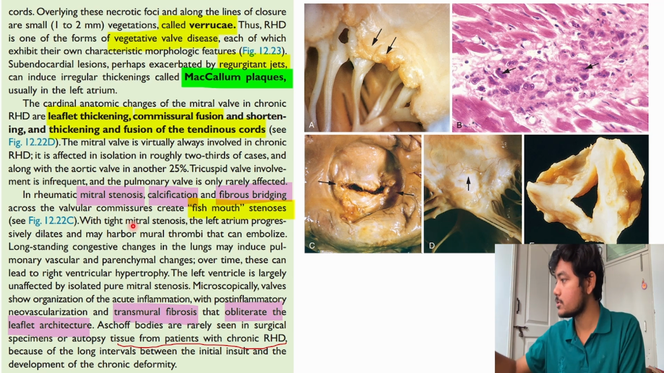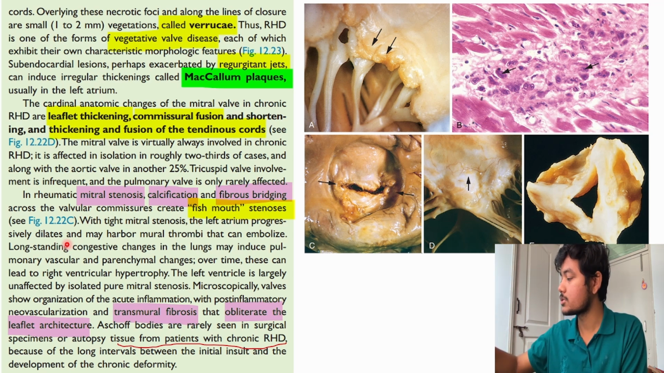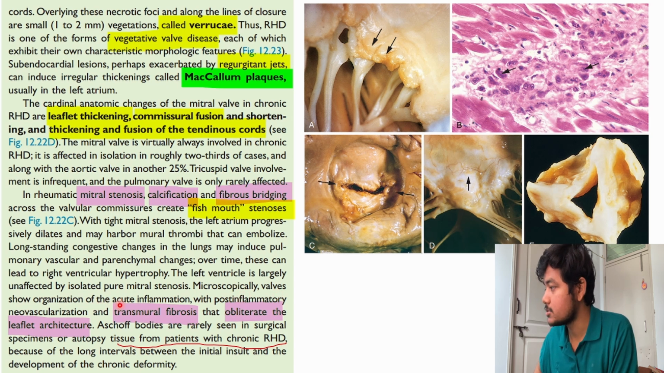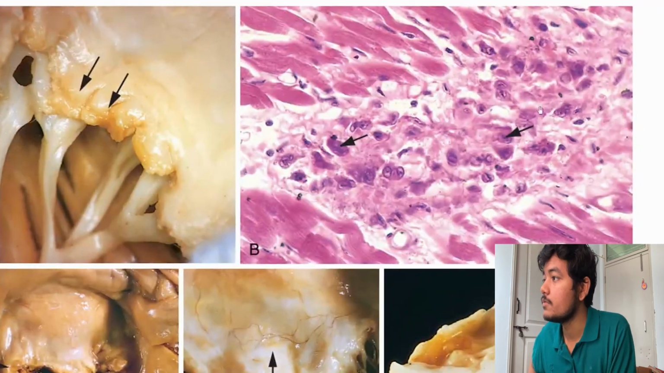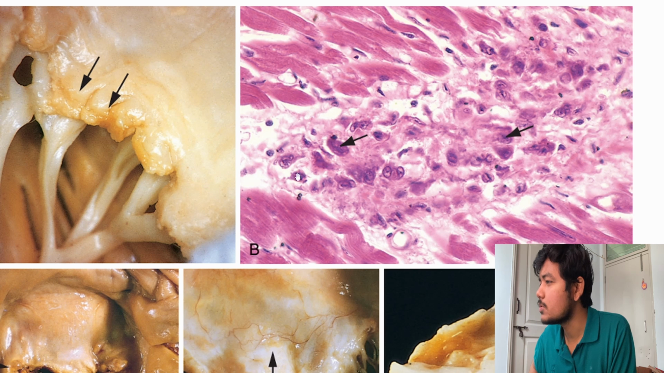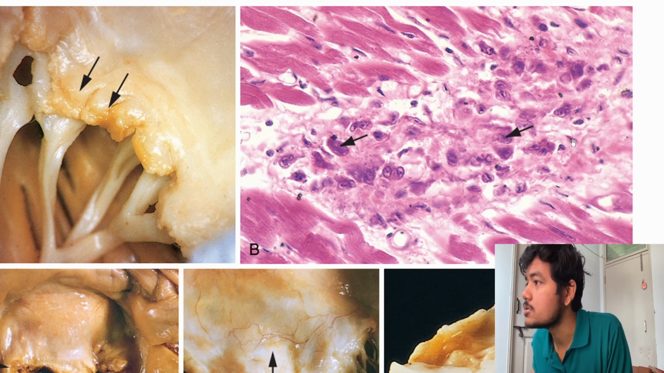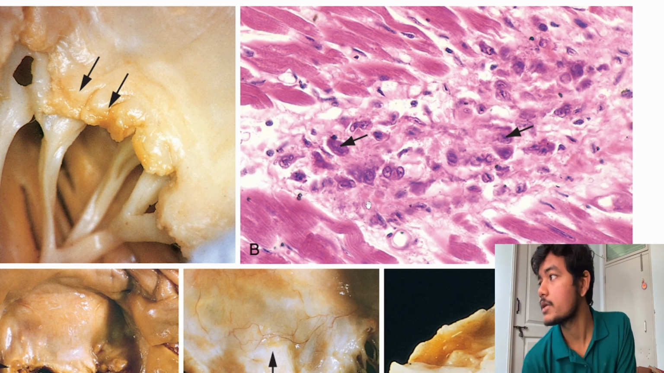So fish mouth stenosis with tight mitral stenosis, the left atrium progresses, all these things we have read. The ventricle is largely unaffected by isolated pure mitral stenosis. Microscopically, valves show organization of the acute inflammation. See, this is the microscopic picture. We'll zoom in. These are all normal myocardial cells. Can we see any caterpillar formation kind of? Are you able to say? I think this is one here, one is here, I guess. Okay, it looks like a caterpillar.